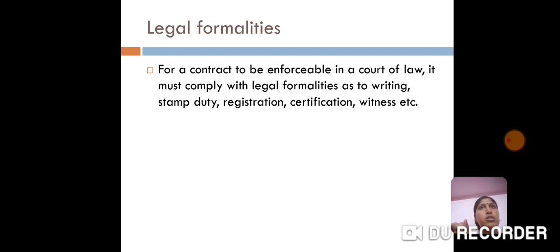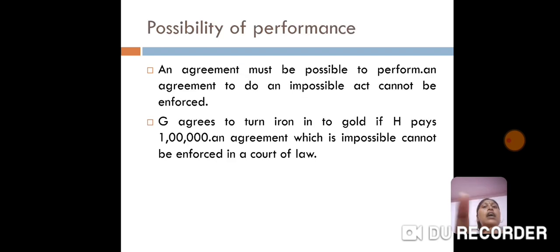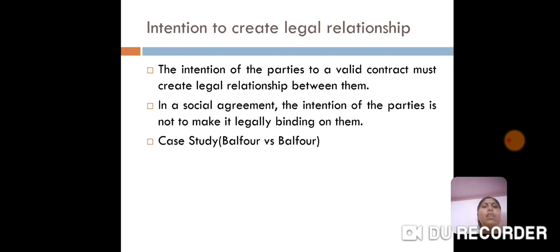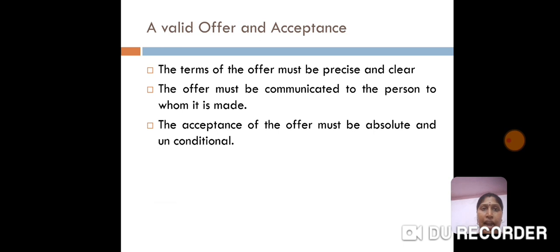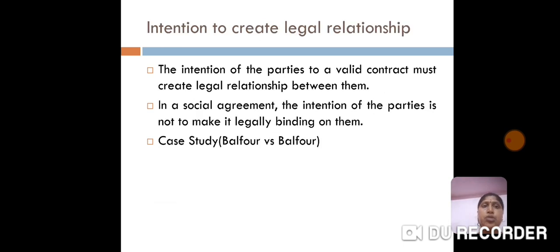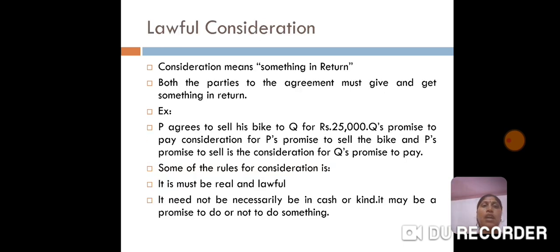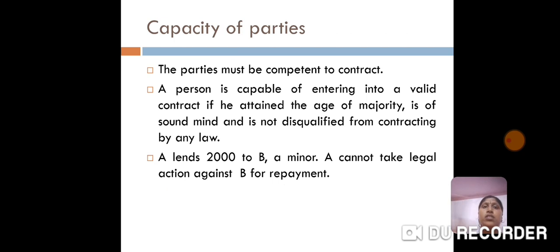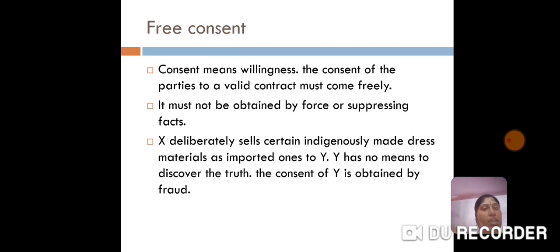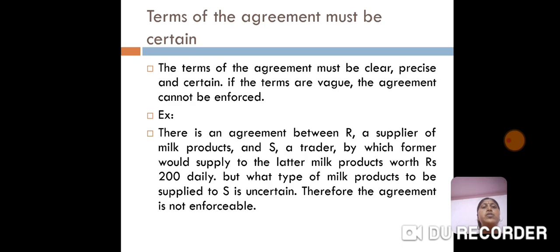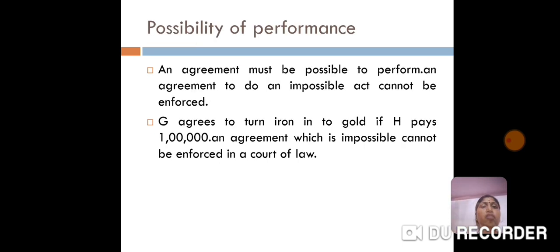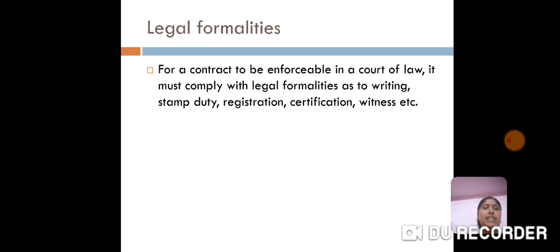What are the points? First, it should be a proper offer and a valid offer and acceptance. Second is the intention to create a legal relationship. Third, a lawful consideration. Fourth is capacity of parties, then free consent, legality of object, terms of the agreement must be certain, possibility of performance, and legal formalities.